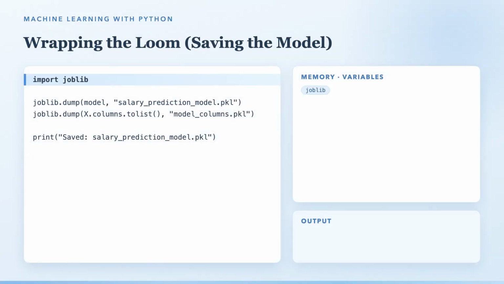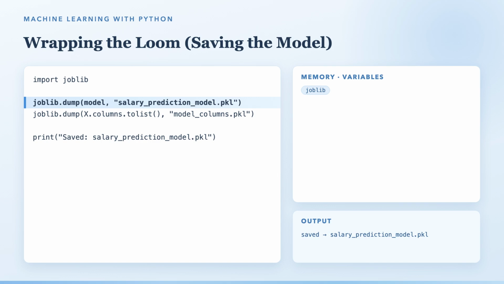Our loom has done its work, so we put it away with care. Joblib dump wraps the trained model into a single file. Every weight, every thread preserved exactly as it settled. We save the column list too, a small kindness to our future selves, so new data always arrives in the right order. There it rests, on the shelf, beside the village compass from last time. Tomorrow, or next year, one line of code, joblib load, and the loom wakes, ready to weave again. No retraining needed.